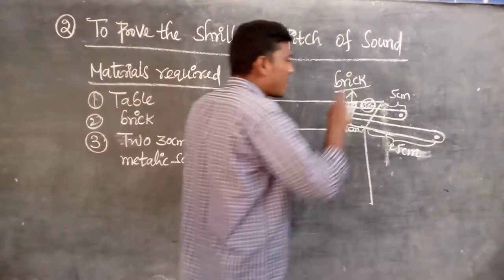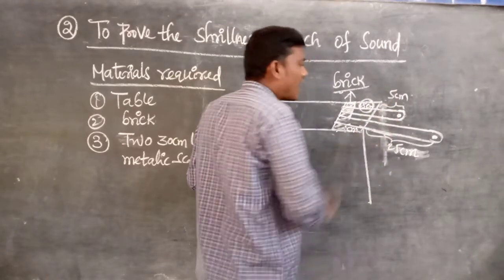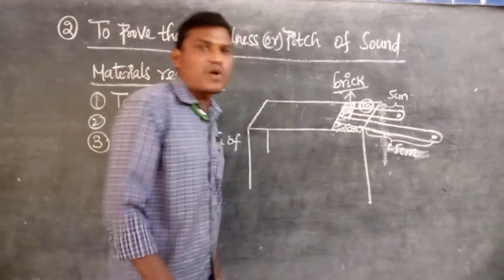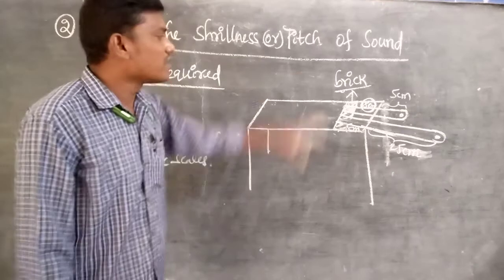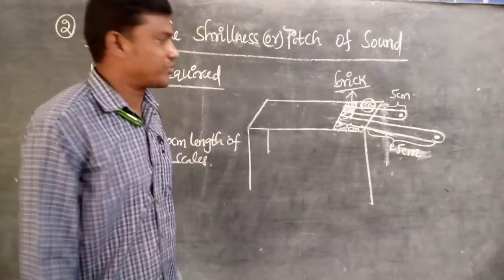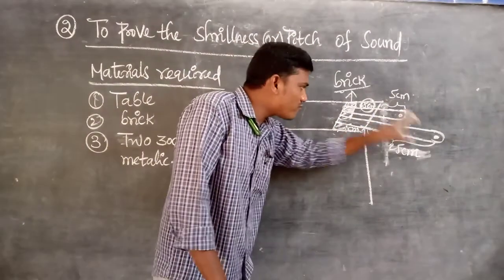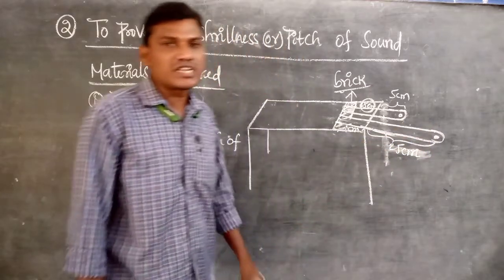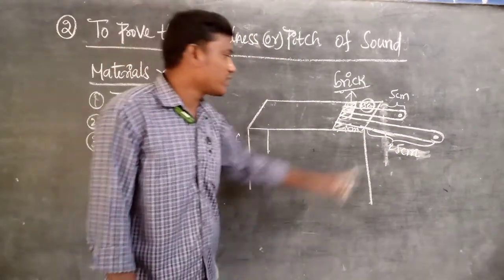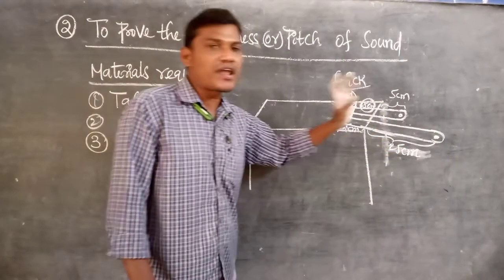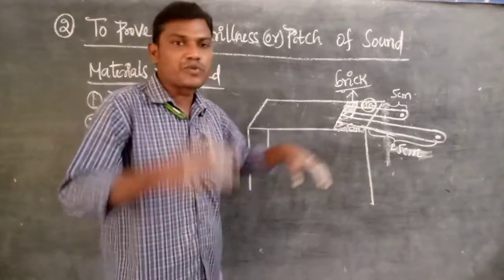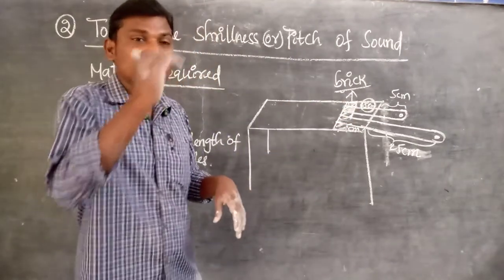Now first apply the 10 Newton force on the small length of the scale in the air and observe how much stillness is produced. In the same way, the same force is applied on the 25 centimeter length of the scale in the air, and you observe it produces less pitch or less stillness.